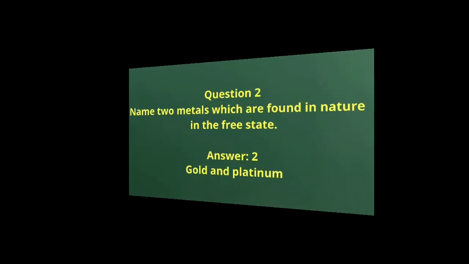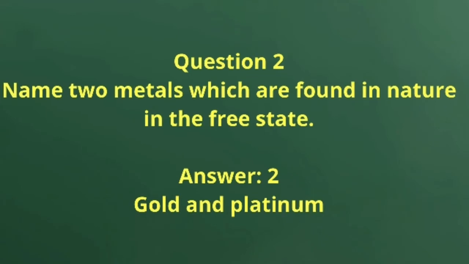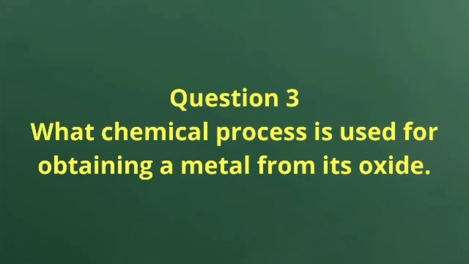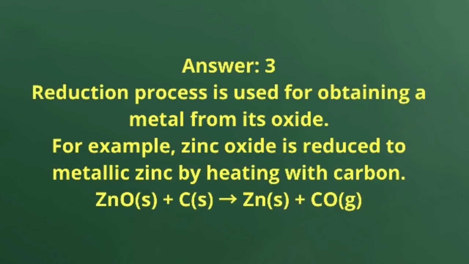Next question, question number 2. Name two metals which are found in nature in the free state. Answer: gold and platinum. Question number 3. What chemical process is used for obtaining a metal from its oxide? So the reduction process is used for obtaining a metal from its oxide. For example, zinc oxide is reduced to metallic zinc by heating with carbon. Zinc oxide reacts with carbon to give zinc plus CO.